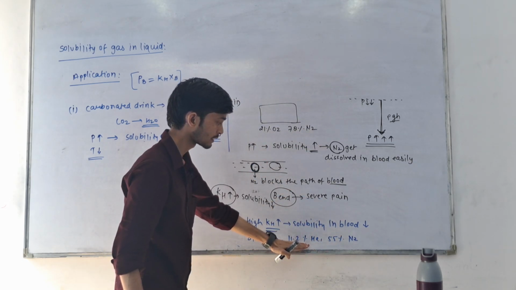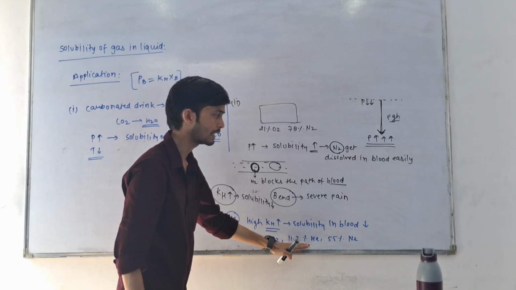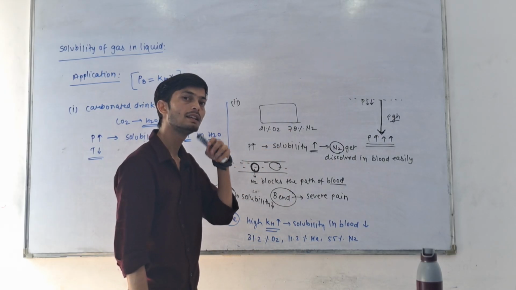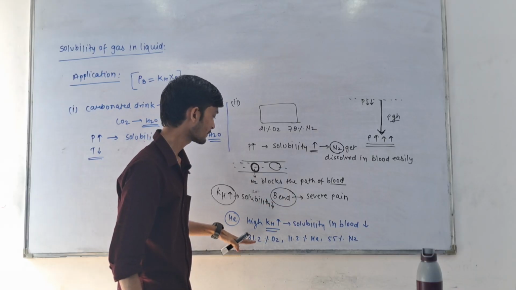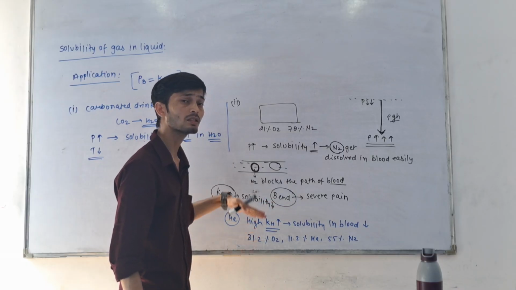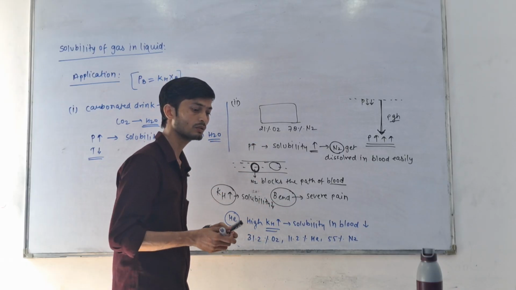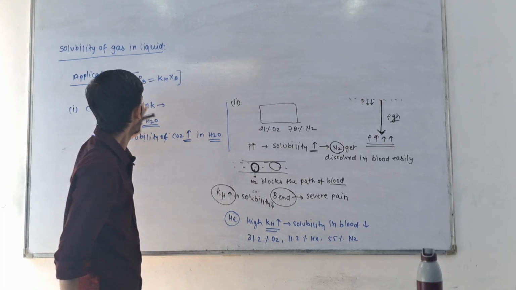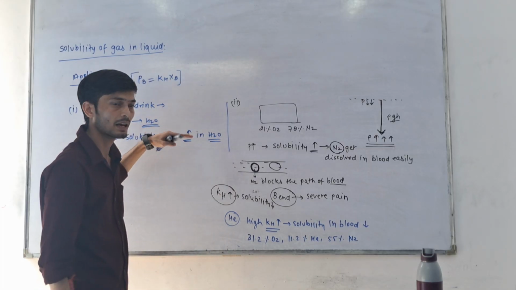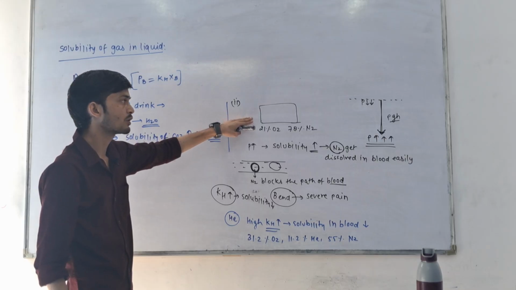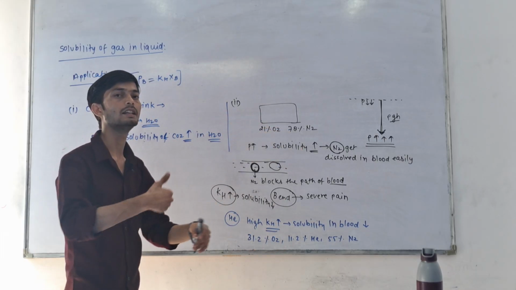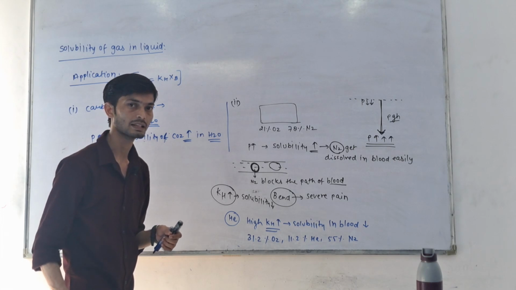A small amount of helium is added in this, because helium does not get dissolved easily in the blood. And the oxygen also gets increased. So carbonated drinks are packed at high pressure, and nitrogen is replaced by helium when deep sea divers use oxygen gas cylinders.